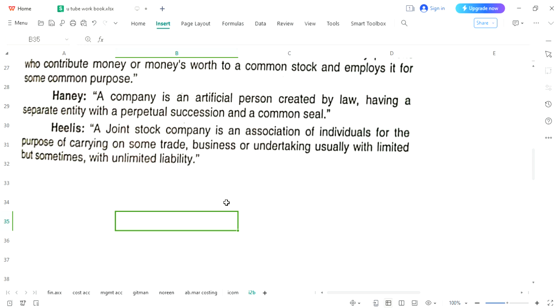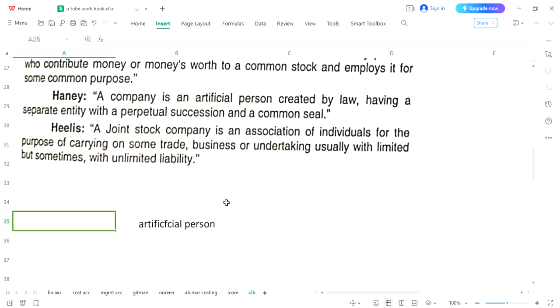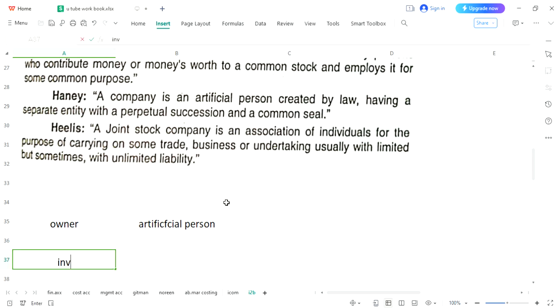He is inviting other people as well, or he can invite other people as well. So he will create an artificial person. This was the owner. Then he had invited other persons as well.